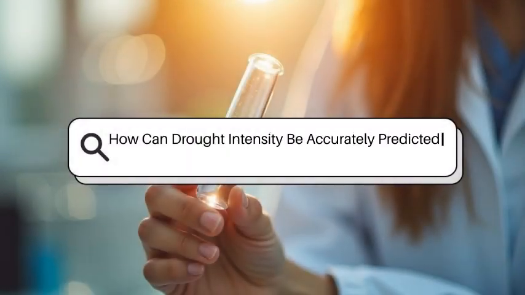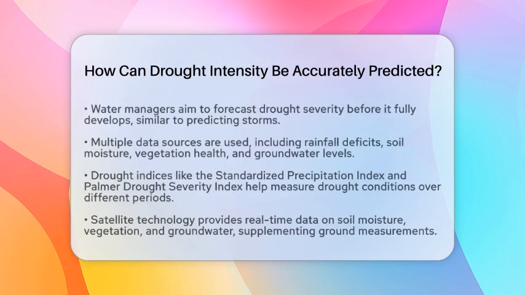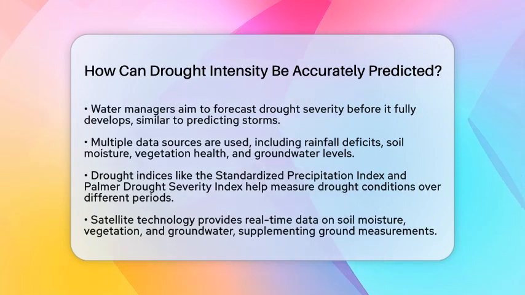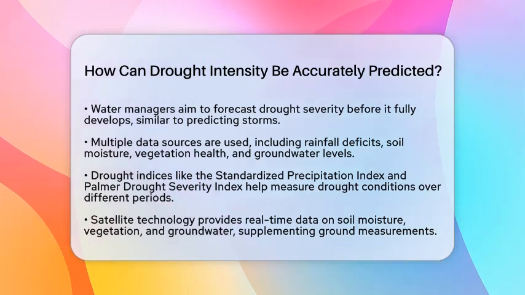How can drought intensity be accurately predicted? Imagine trying to forecast a storm before it forms or predicting how dry a landscape will get months in advance. That's what water managers aim to do when they try to predict drought intensity. It's a complex task that involves many different tools and data sources working together.